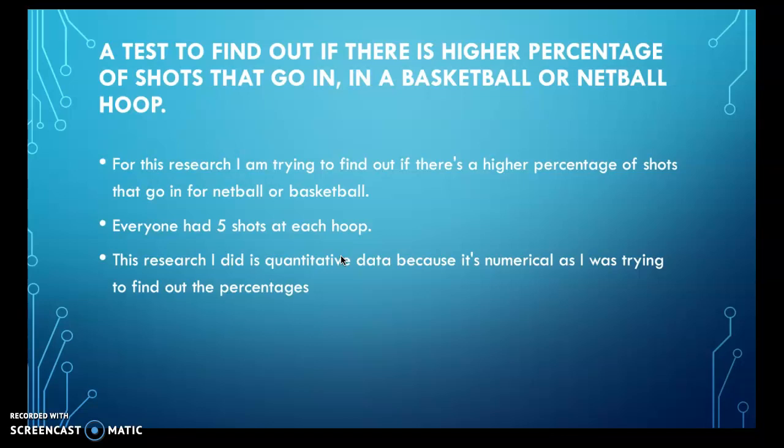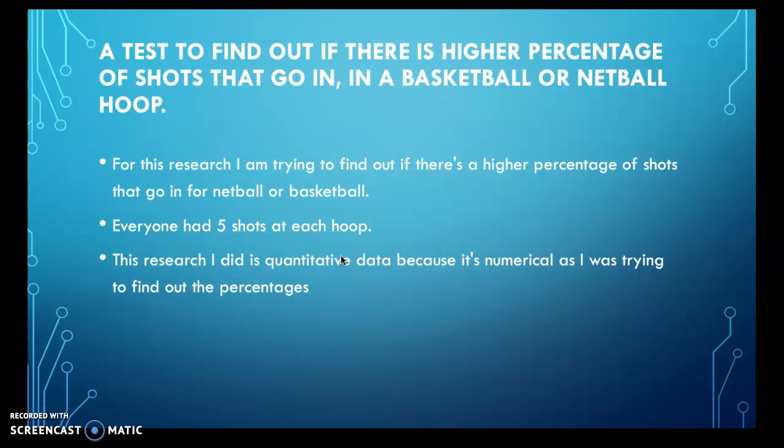It's easier to use numbers when doing research because there is no error or very little error, but in qualitative research, the chance of error is much, much higher. It is easier to record the number of points scored in basketball and netball, but if the research I was doing was qualitative, it would include asking people which one is easier, so therefore it would be less reliable. So overall, this is why I've chosen quantitative research and recorded the amount of points scored in each basketball and netball hoop. At the beginning, I made a hypothesis, and this data is going to help me prove my hypothesis.